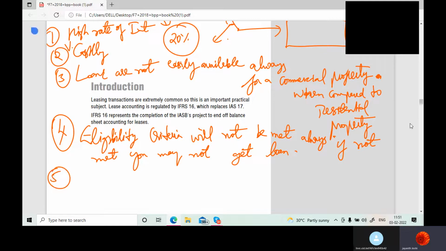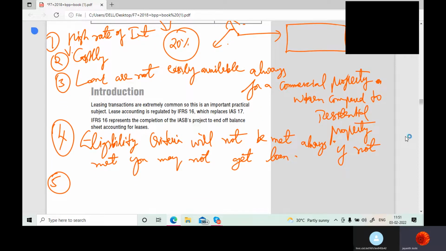And even if you get a loan, the interest would be a high rate of interest. As I said, you can also claim deduction on the interest you're paying. But either way, if you take a property on lease, the lease rental also happens to be an expense for you. You can claim deduction in that case also, correct? Yeah. So in both cases you can claim deduction. Am I right? Yes, sir.